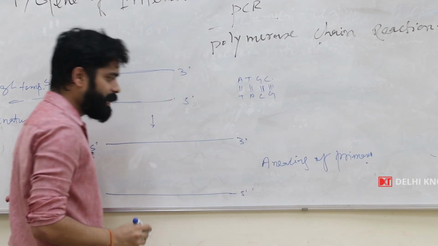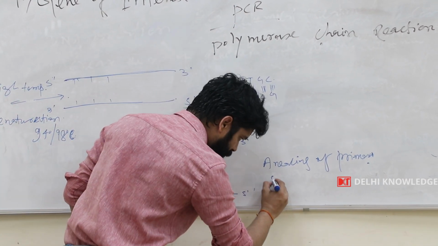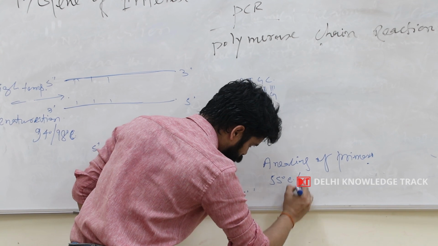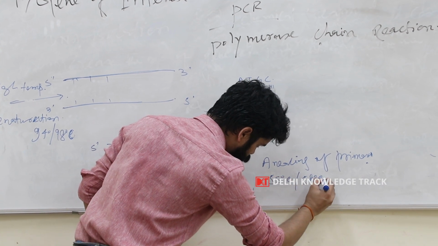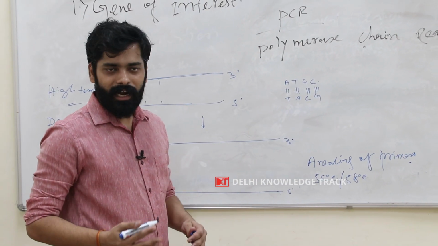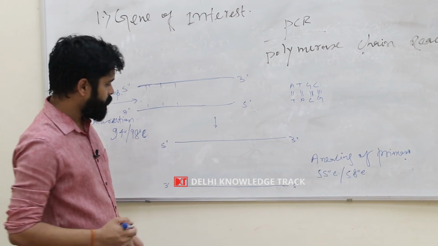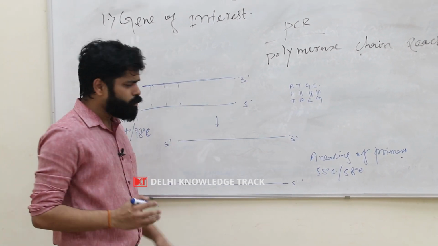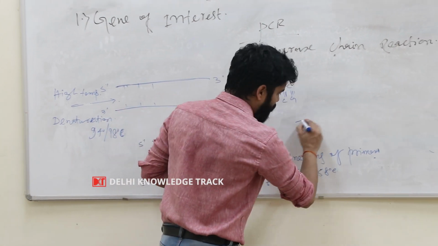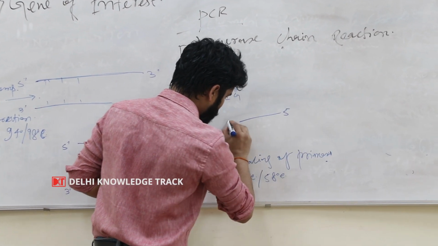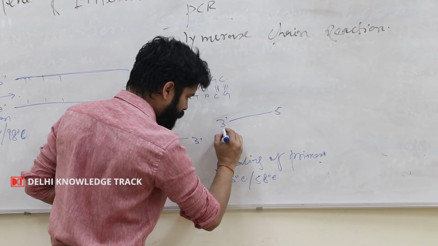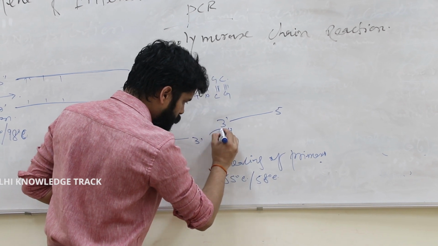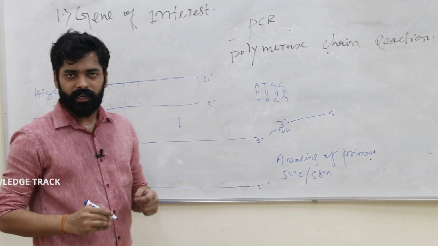And this annealing of primers takes place at the lower temperature, at 55 degrees Celsius or 58 degrees Celsius. We generally use 55 degrees Celsius in our lab for normal work. And we all know that the DNA has 5' and 3' ends, and the 3' end will have an OH, and nucleotide addition always takes place at the 3' end.